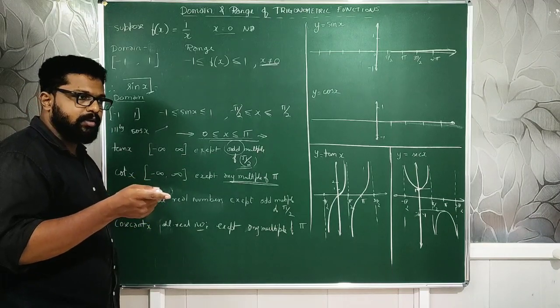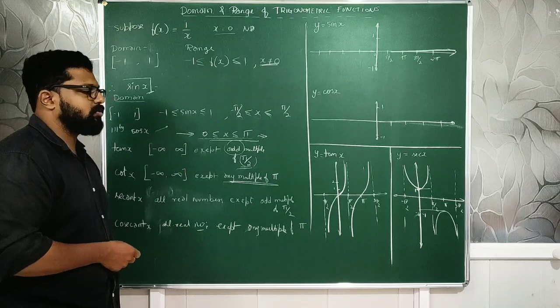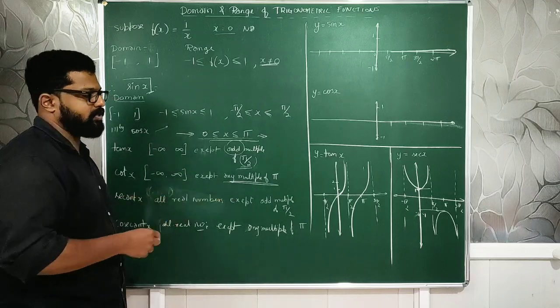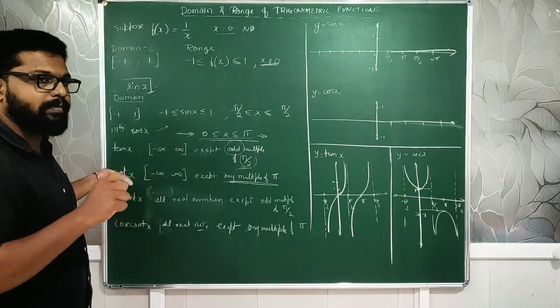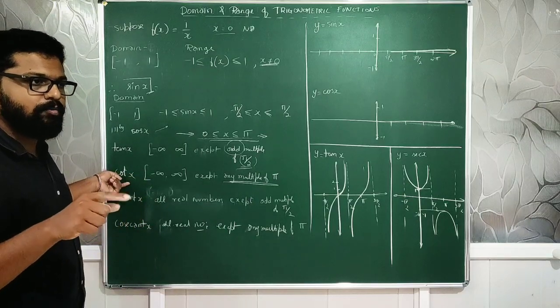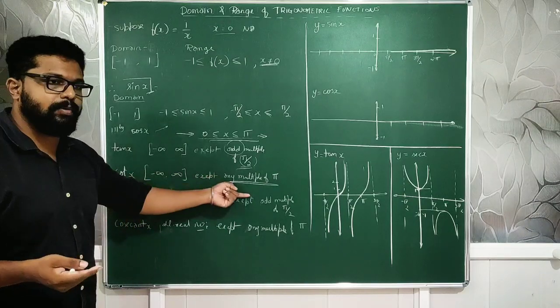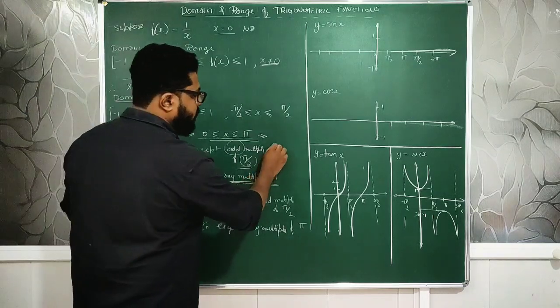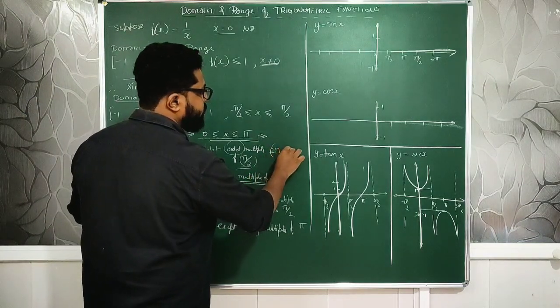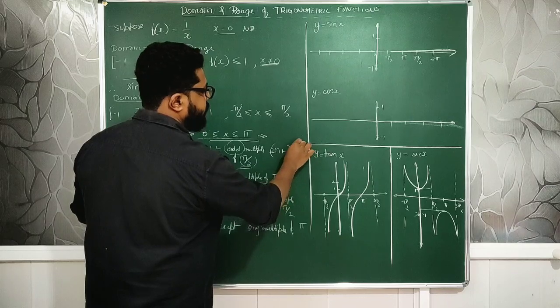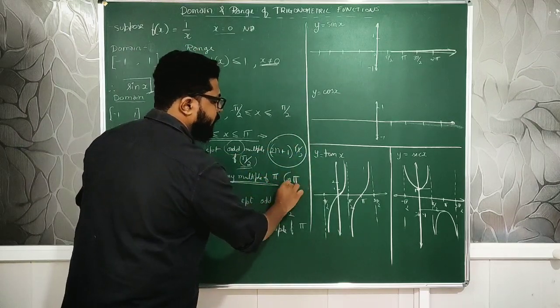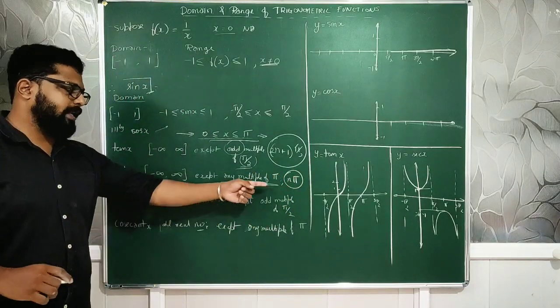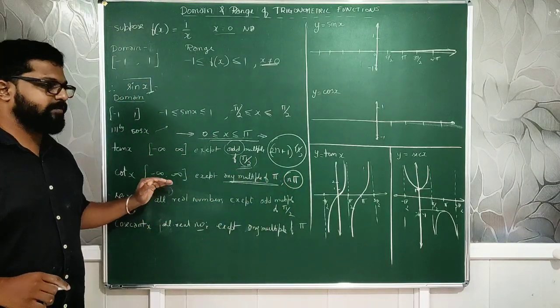Yes? Is it there? It's not there. Still where? Oh, little tan. Tan. Okay, tan pi, how much? What is tan pi? 0. What is cot? 1 by tan. Is it defined? 1 by 0 is not defined. You understood my point? Okay. Here, odd multiple means (2n plus 1) of pi by 2. This is not defined for tan. Here, n times pi is not defined for cot. Any multiple of pi is not defined for cot.